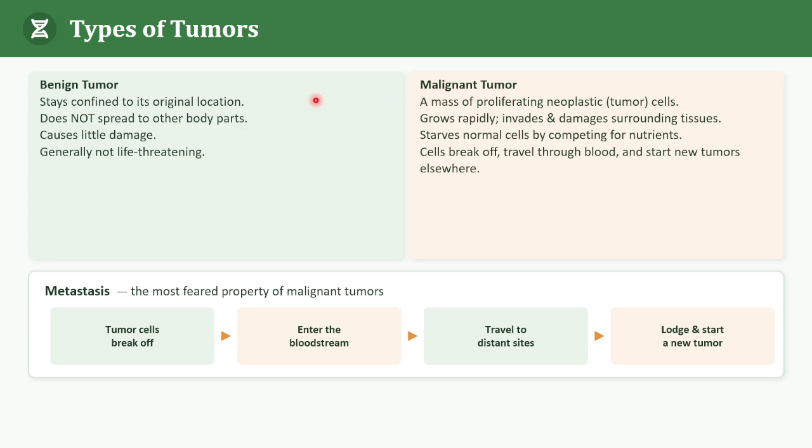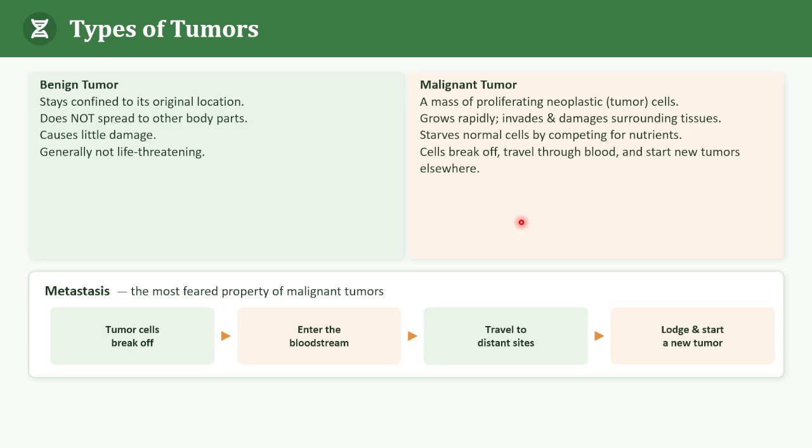So let us see the differences between benign and malignant tumors. When we talk about growth, the growth in a benign tumor is usually localized in one place, but in malignant it is rapid. Regarding location, a benign tumor remains at the original site, but a malignant one can spread.